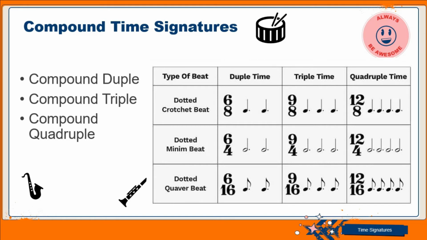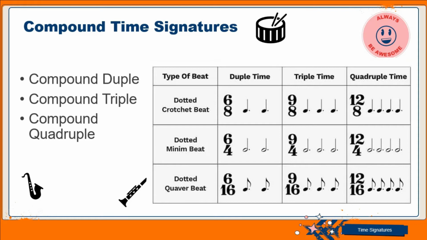Now for the compound duple, we have dotted notes. So if we're having the quarter note, for instance, or the crotchet beat, we have a dotted crotchet. That means if it's a dotted note, it has 3 pulses inside, because for a dotted crotchet we are going to be having 1 2 3, 1 2 3.